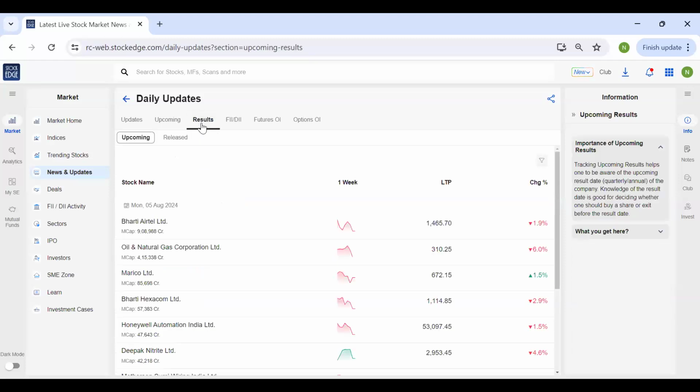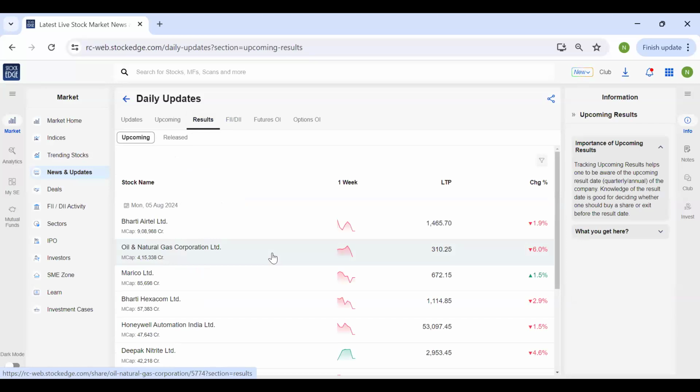Third tab is the results tab. All right. Under the results tab, there are 2 parts. One is the upcoming part. Under the upcoming part, again, that is your results calendar at your fingertips. It tells you the companies that would be declaring their result on a particular date.